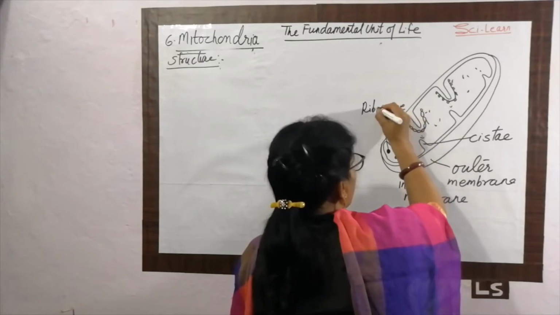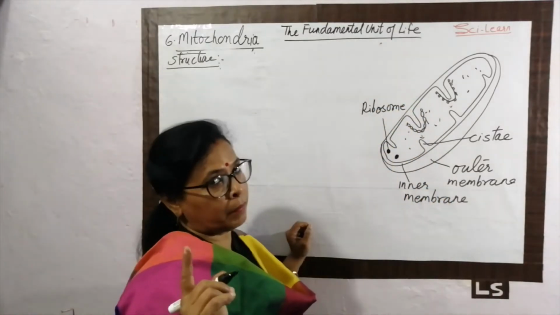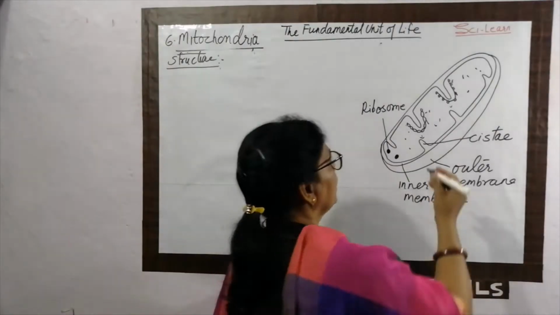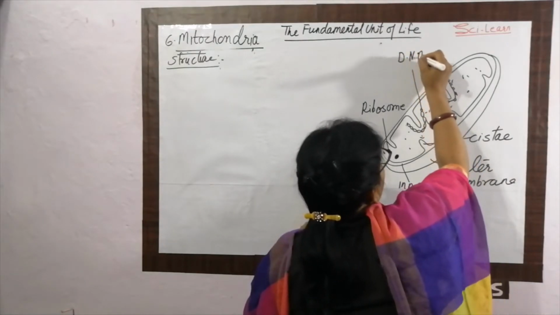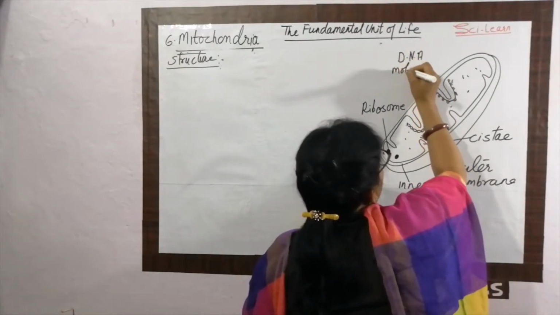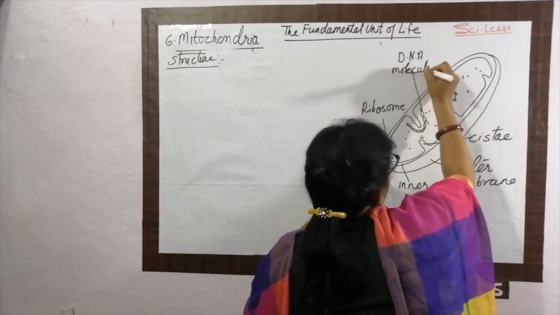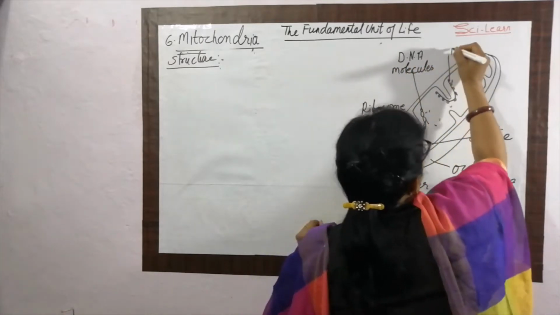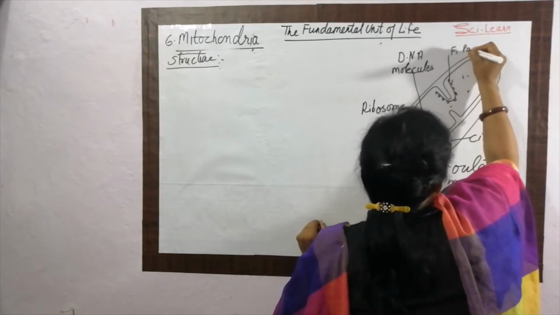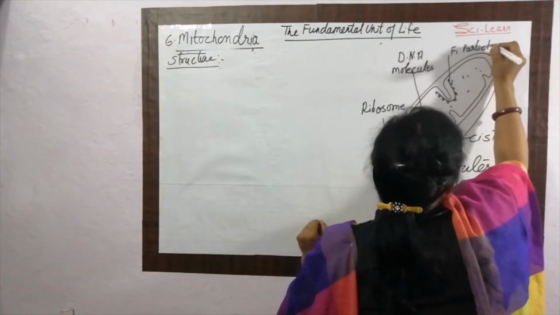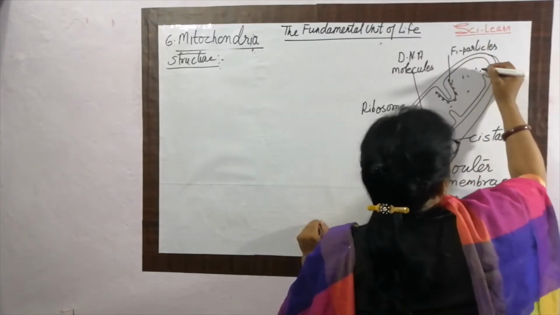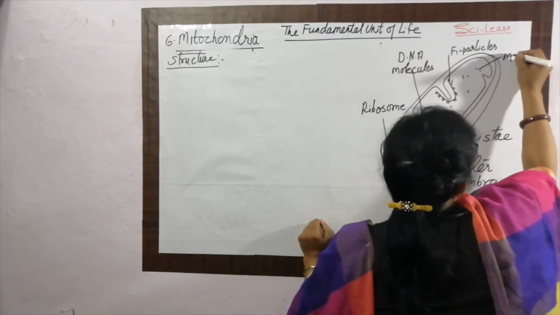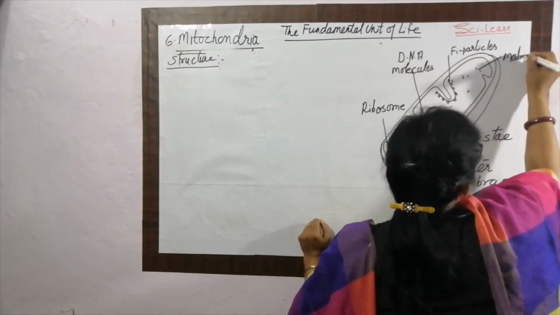You know what a ribosome is from the video on the endoplasmic reticulum. This is the DNA molecule. DNA, again you know very well, is deoxyribose nucleic acid. These are F1 particles, and the liquid present inside is called the matrix.